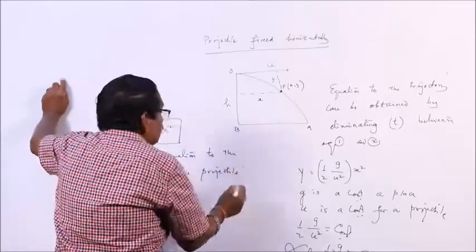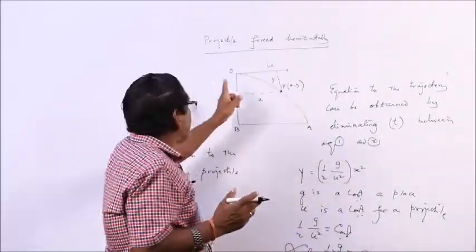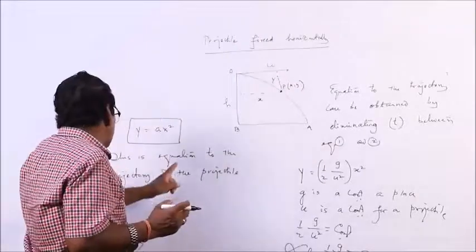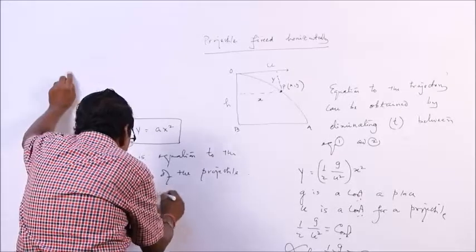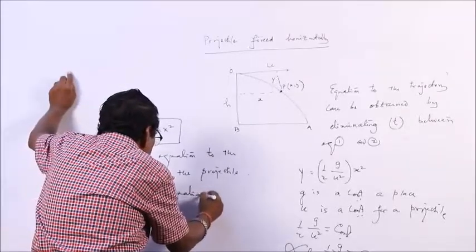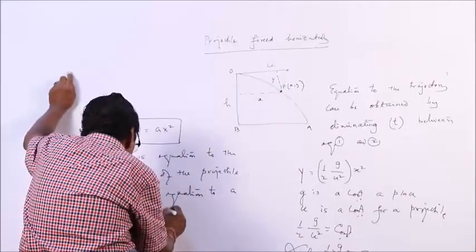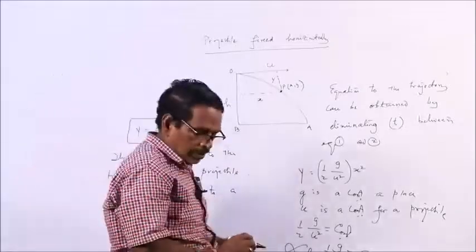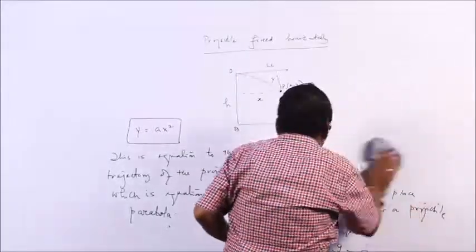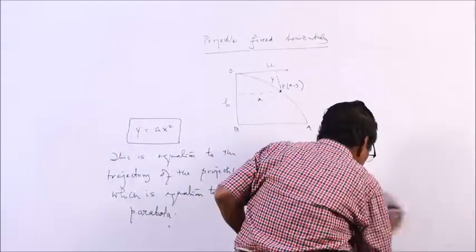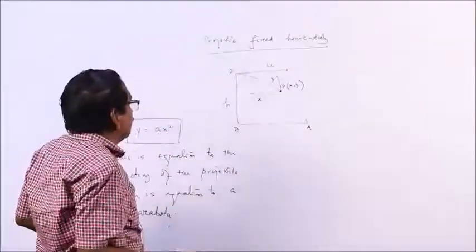The previous trajectory was for a projectile fired at an angle with the horizontal from the ground, but here it is fired horizontally from a height. So this is the relation y is equal to a x square.